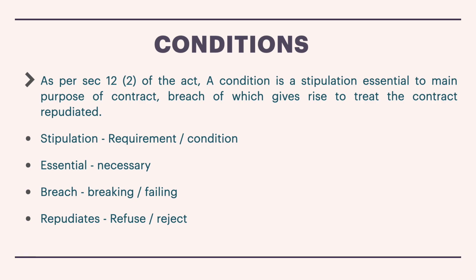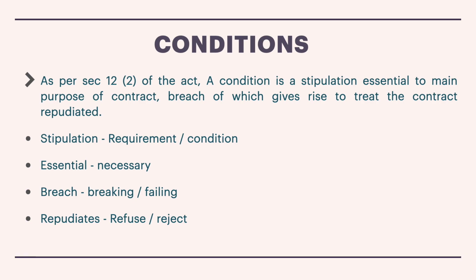Next, breach of which gives rise to a right to treat the contract as repudiated. What do you mean by breach? We already know this meaning very well. It means cancelling, or backing out. I'm breaking the promise, or I'm failing to fulfill my obligation in the contract. Is that clear?